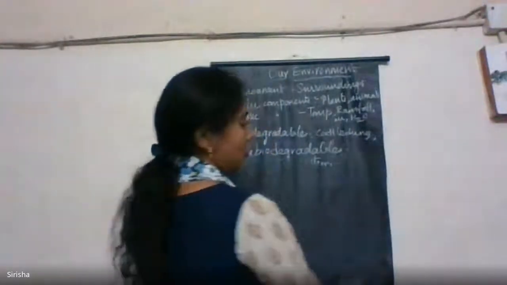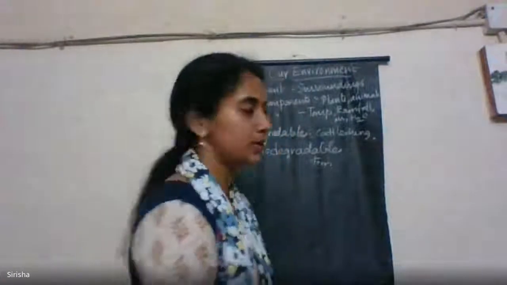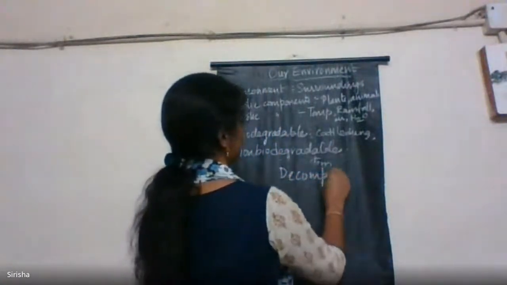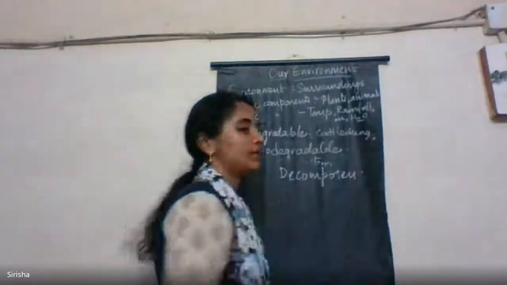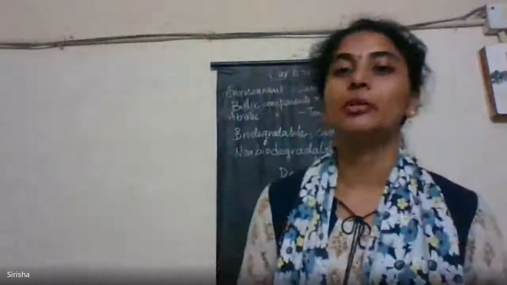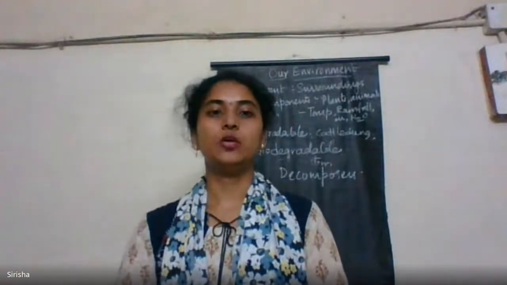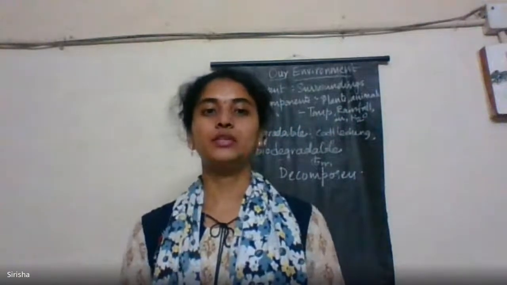Next, after consumers, is decomposers. These decomposers are nothing but the microorganisms present in the soil. Do you wonder how dead plants and animals are broken down?